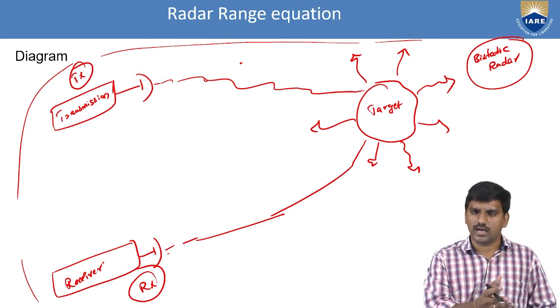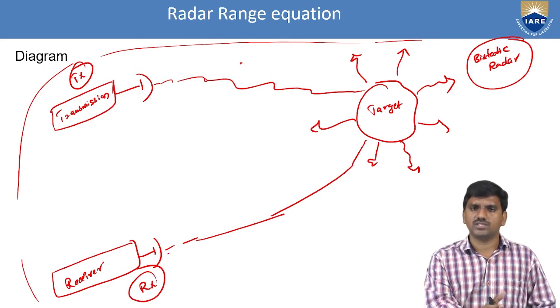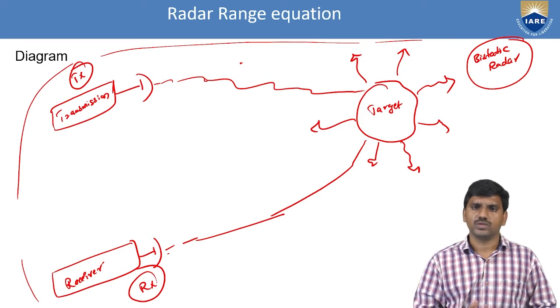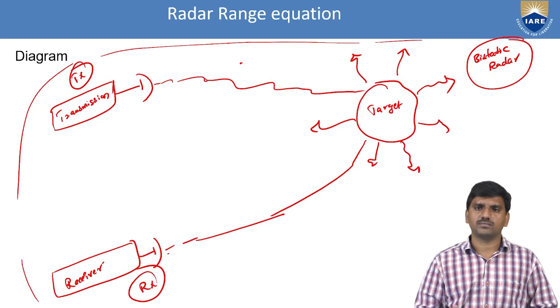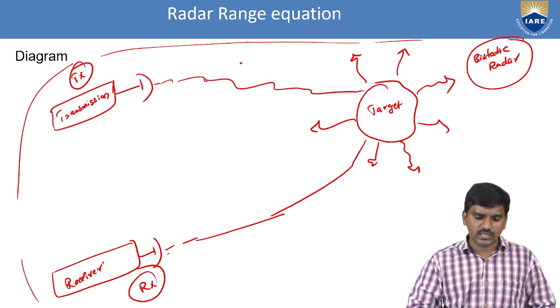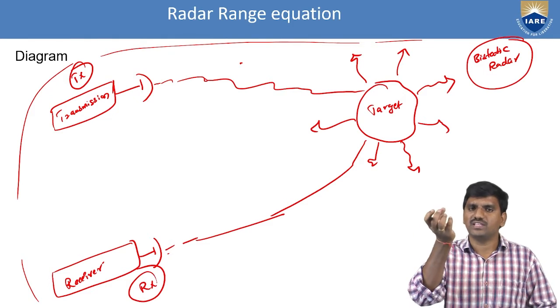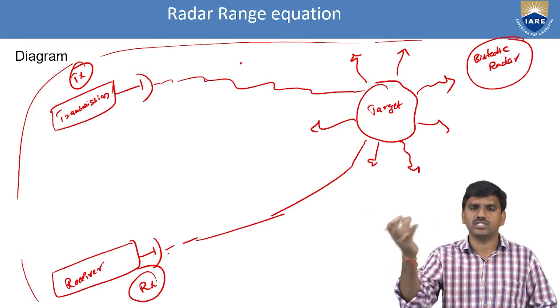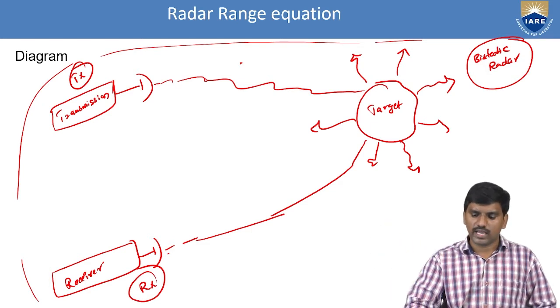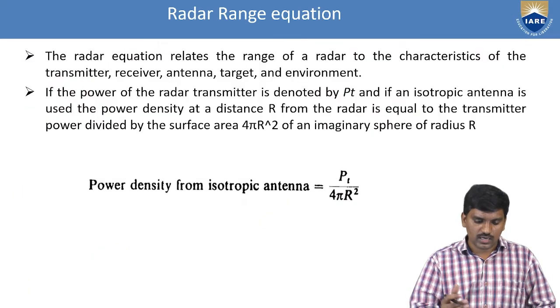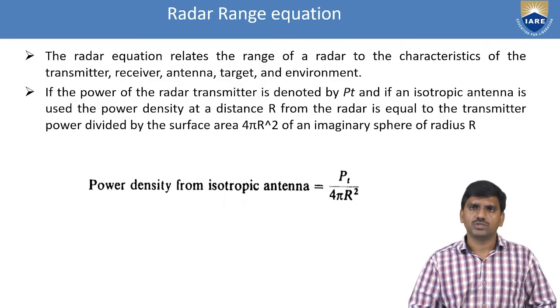Distance one range, in terms of range R1 and range R2. So for this theoretical diagram, we have to derive some equations. So let's move to the radar range equation. In order to measure the range between the transmitter and target, and then the target to receiver, let's start with the initial term. What is the radar range equation first?